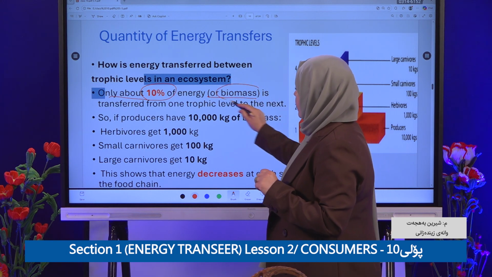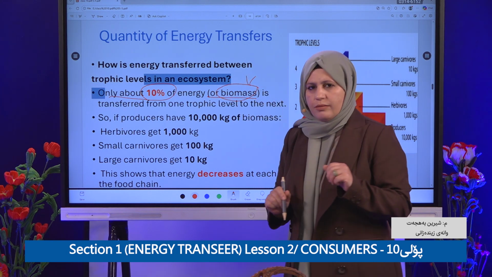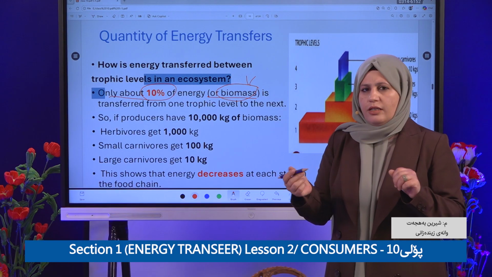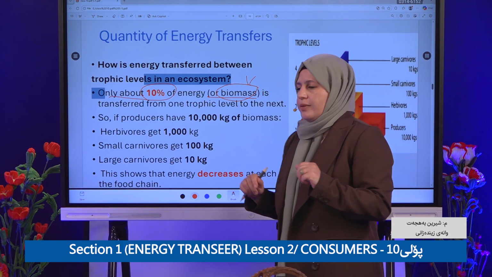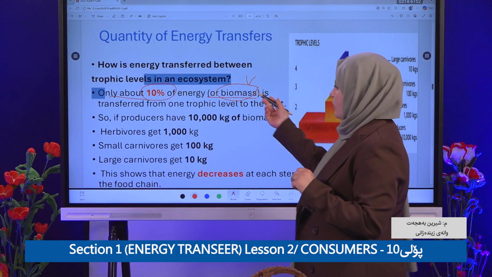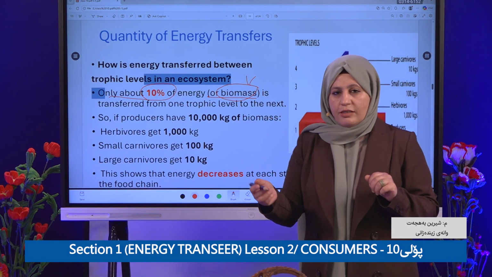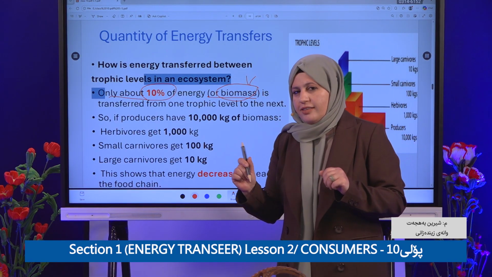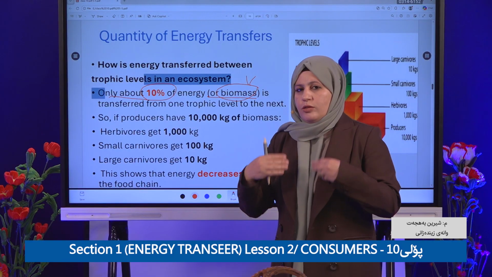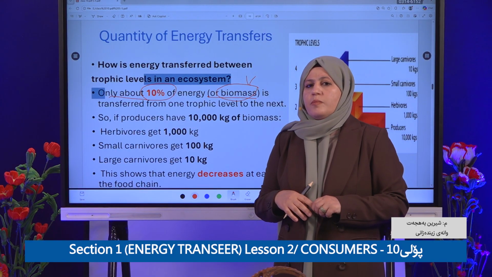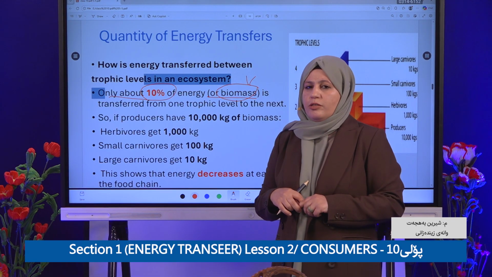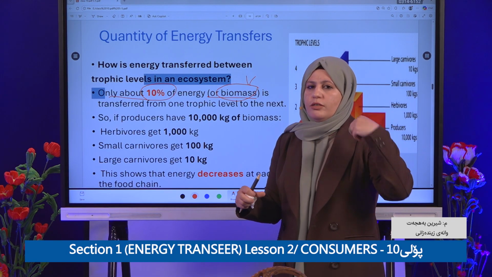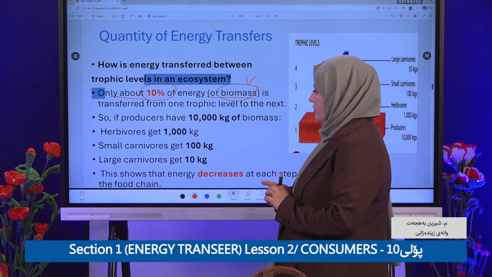Or biomass. We're talking about biomass. Who remembers what biomass is? It means organic material such as protein, carbohydrate, and lipid. These are biomass. Who makes biomass? Last time we talked about it: the producer. They make biomass by the process of photosynthesis. Clear?